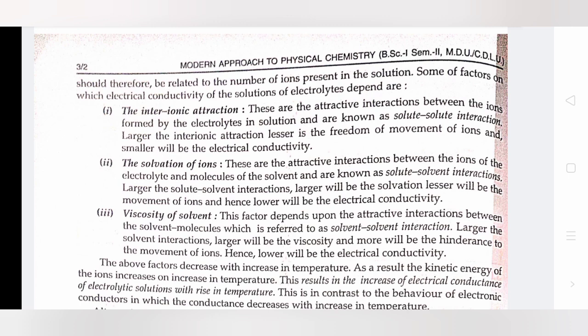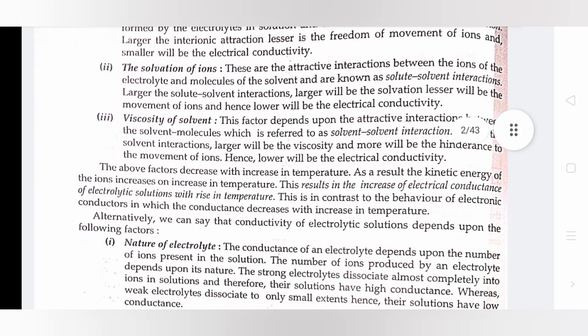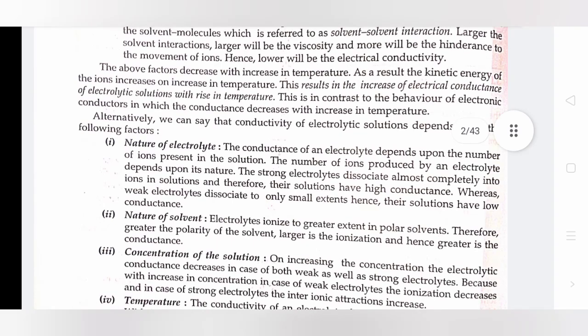The solvation of ions. These are the attractive interactions between the ions of the electrolyte and molecules of the solvent and are known as solute-solvent interactions. The larger the solute-solvent interactions, the larger will be the solvation, the lesser will be the movement of ions and hence lower will be the electrical conductivity. Viscosity of solvent. This factor depends upon the attractive interaction between the solvent molecules, which is referred to as solvent-solvent interaction. The larger the solvent-solvent interaction, the lesser the movement of ions, hence lower will be the electrical conductivity. The above factors decrease with increase in temperature.